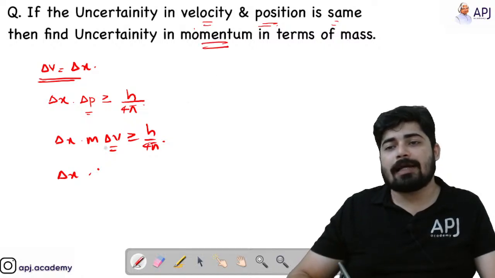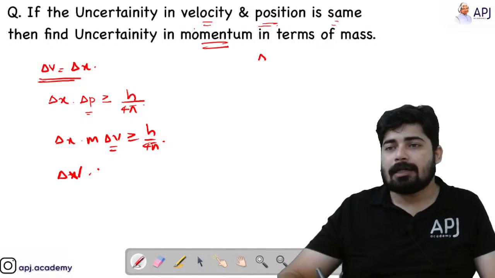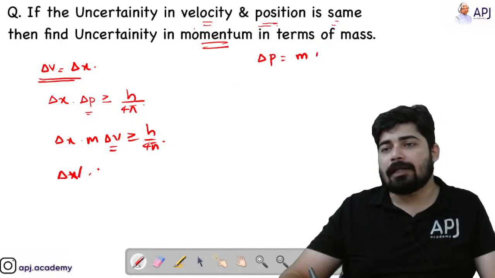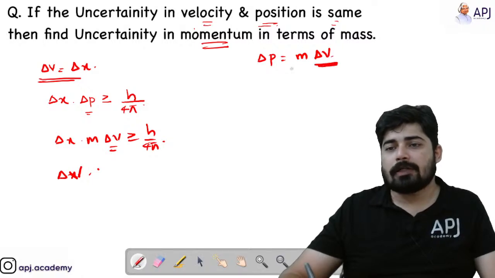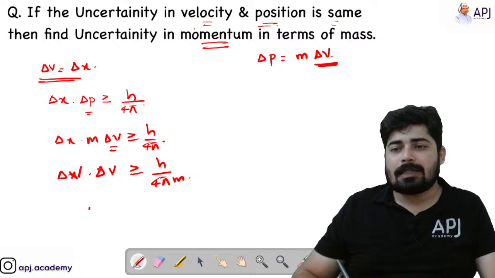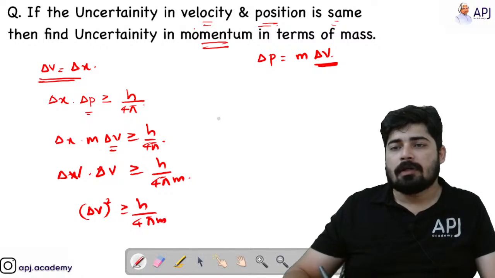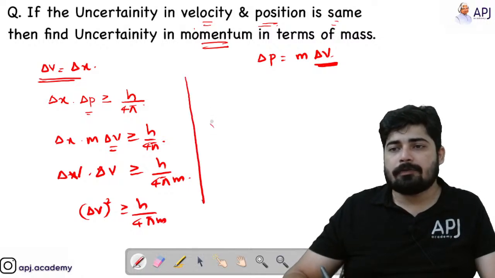So I will apply delta V instead of delta x, because we know that uncertainty in momentum is equal to m delta V, right? So from here we will find out the value of delta V. So delta V into delta V is greater than or equal to h by 4 pi m. That means delta V square is greater than or equal to h by 4 pi m. That means delta V equal to root of h by 4 pi m.